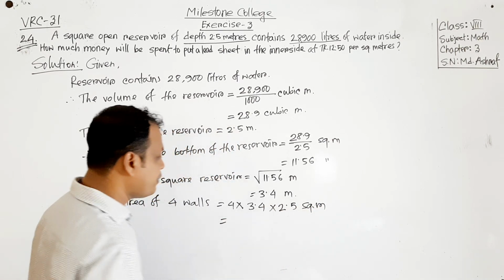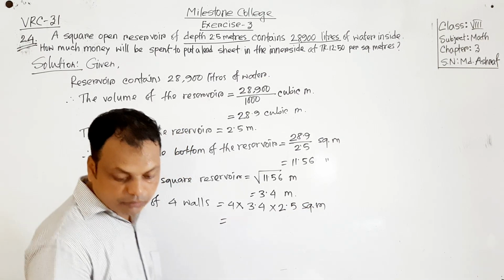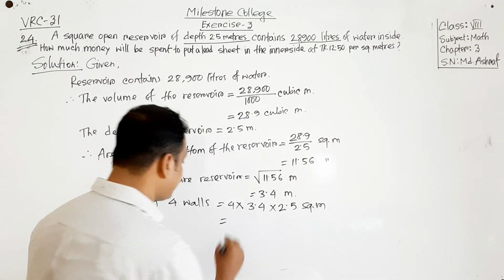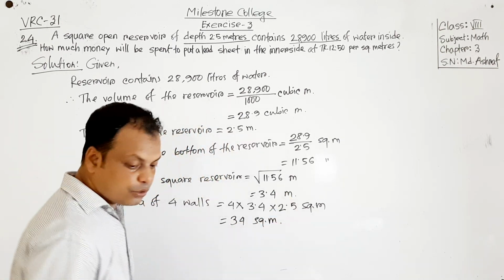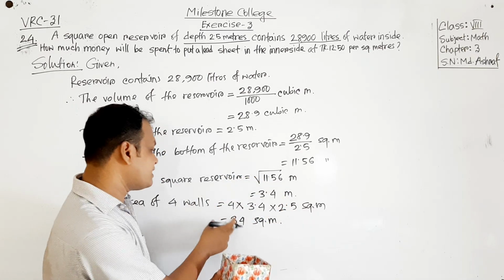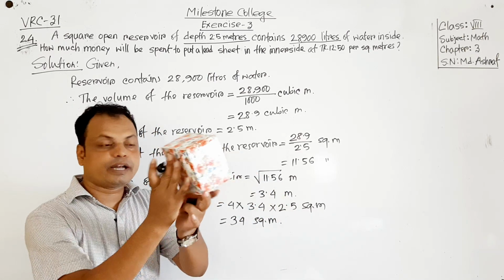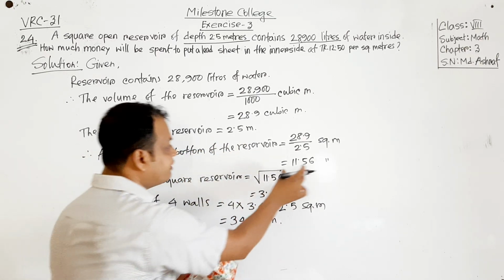So calculating, what will you get? 4 into 3.4 into 2.5, you can calculate in your calculator, and we will get 34 square meter. So we have got the area of the 4 walls, 34 square meter, and the area at the bottom will be 11.56.